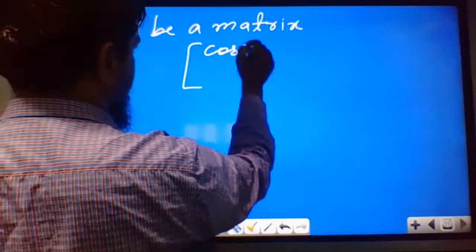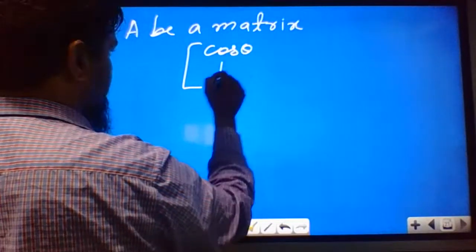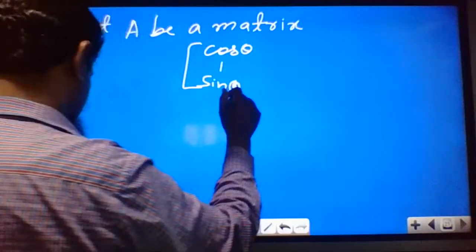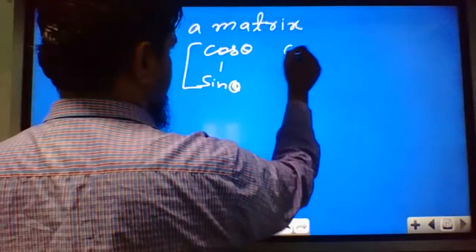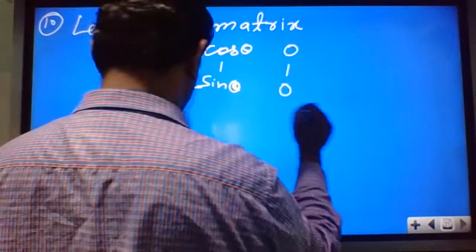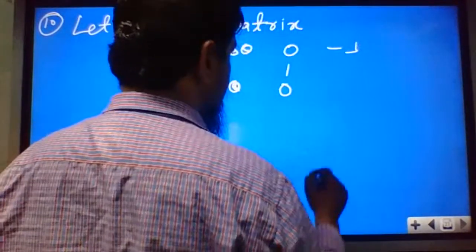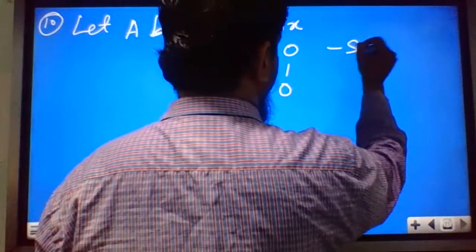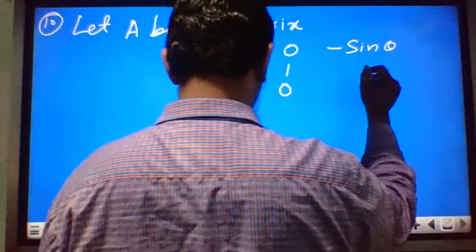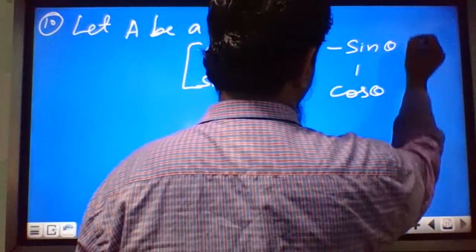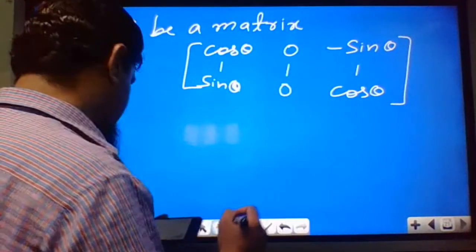Cos theta, 1, sin theta; 0, 1, 0; minus sin theta, 1, cos theta. Okay. This is the given matrix A.